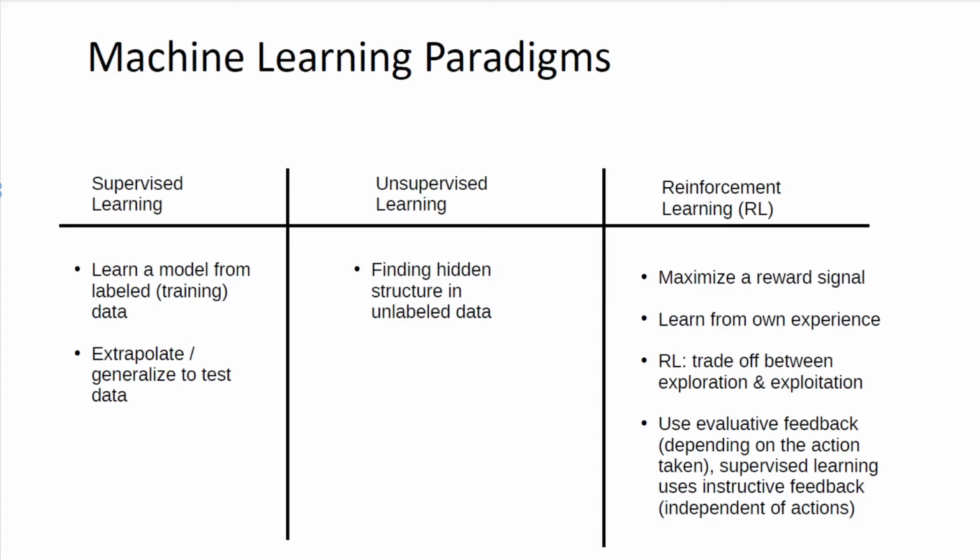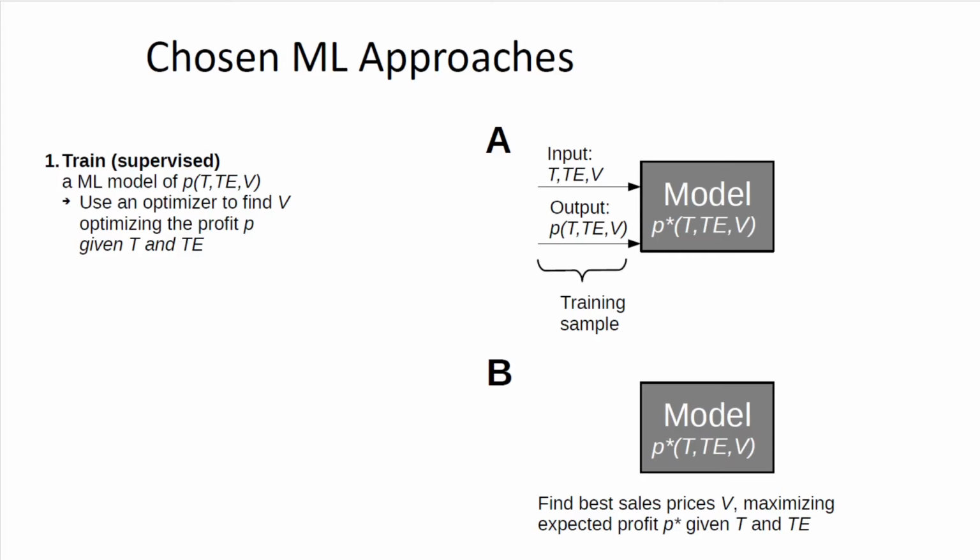In reinforcement learning, you try to maximize a reward signal, in our case the profit at the end of the day. And you do this by learning from your experience, meaning you use your previous sales history to learn optimal strategies. In reinforcement learning in general, you have a trade-off between exploration, meaning you try to vary the sales prices to find out if there's a better strategy, and exploitation, meaning that you use the sale prices that you've already found quite good to make a good profit at the end of the day. So these are the machine learning approaches chosen.